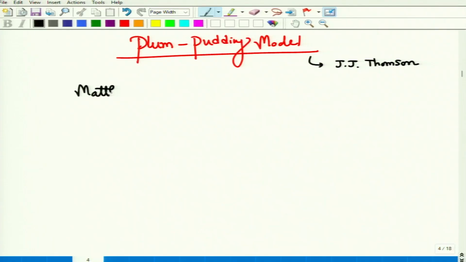What is the basic understanding? After discovering the electron, it is evident that the electron is a negatively charged particle. But every matter is generally neutral. We know that matter is neutral, right?